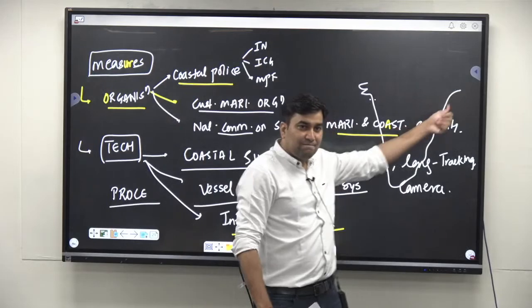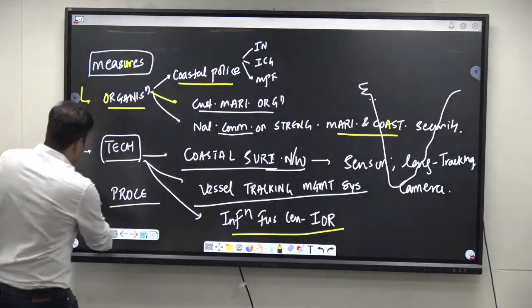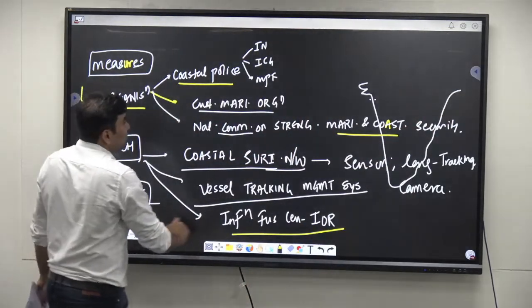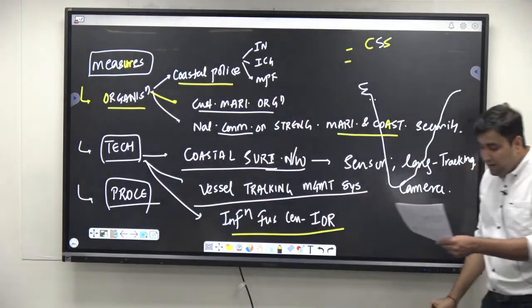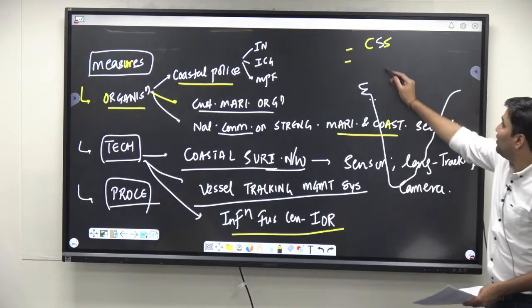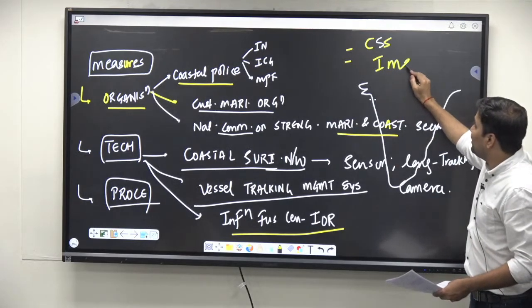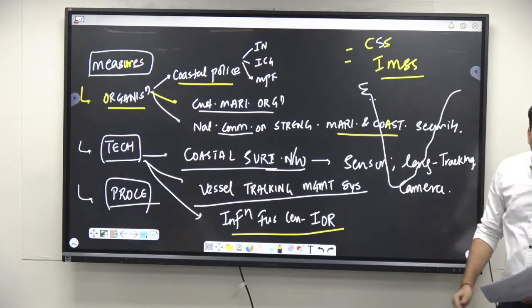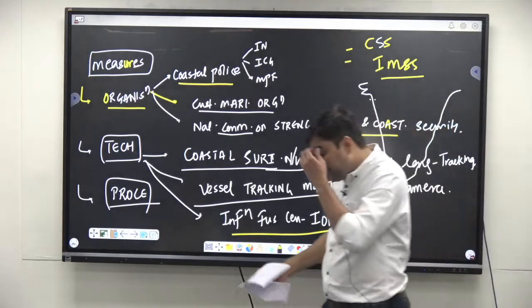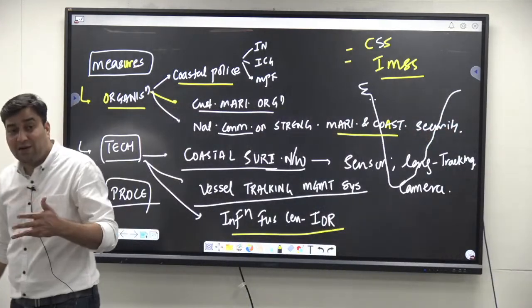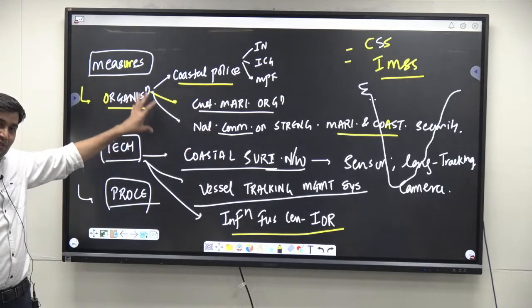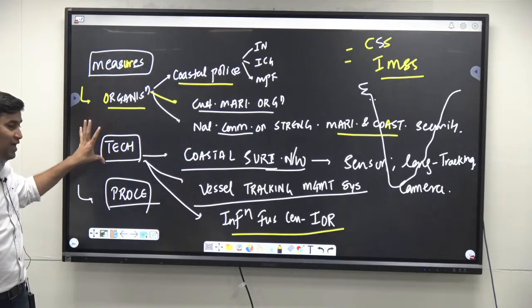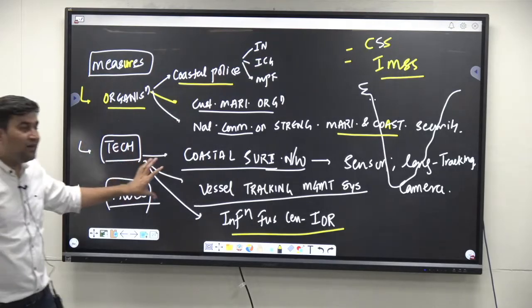इसके लिए उसके बाद procedural में you can write about the Coastal Security Scheme. You can also mention the India International Maritime Security Strategy. There are n numbers of points that you can include. Operation Sagar Kavach भी etc. So here whatever I mentioned earlier उसी को इसमें डाल दो. These are the organizational, technical and procedural measures, right?